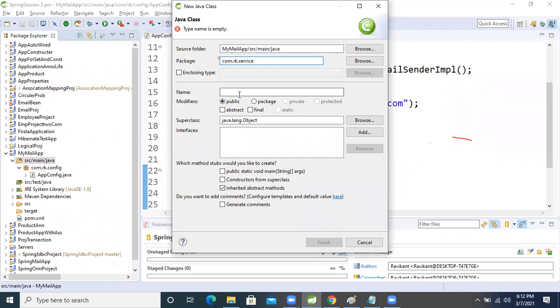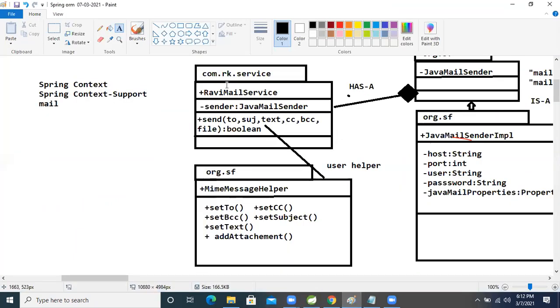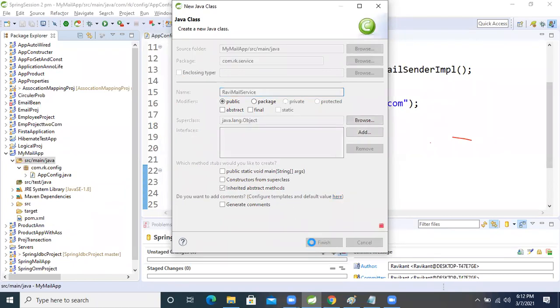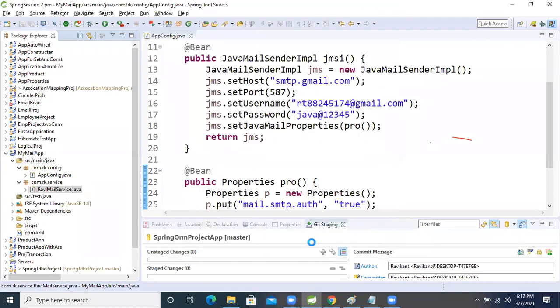Service. Now what is that? I'm taking what we decided: the package name is service only, and the class name is RaviMailService. I decided on RaviMailService. Okay, now finish it. So now this class is created.